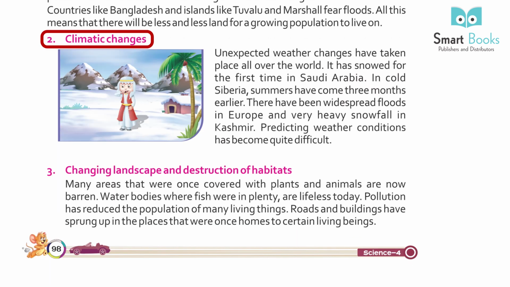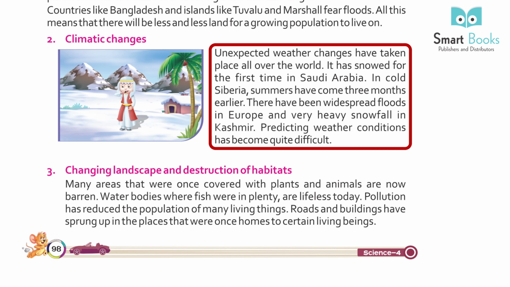2. Climate changes. Unexpected weather changes have taken place all over the world. It has snowed for the first time in Saudi Arabia. In cold Siberia, summers have come 3 months earlier. There have been widespread floods in Europe and very heavy snowfall in Kashmir. Predicting weather conditions has become quite difficult.